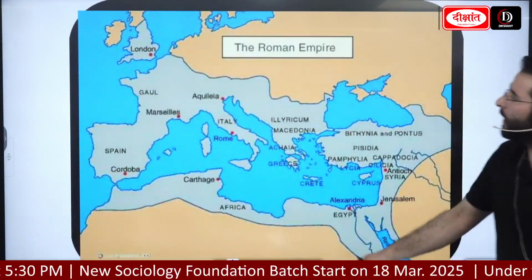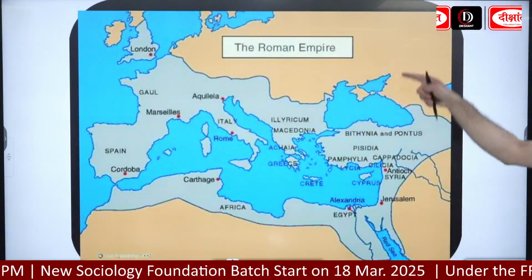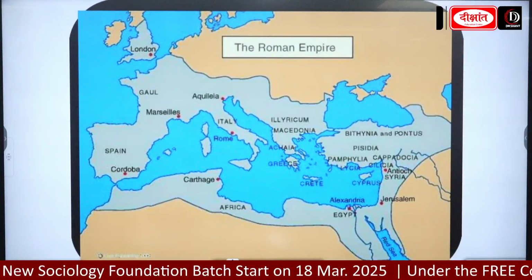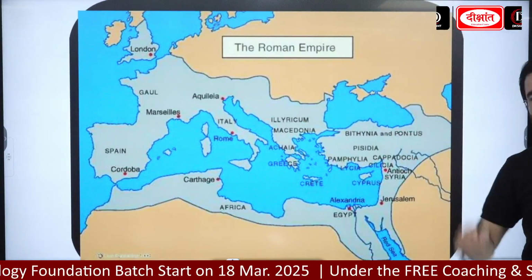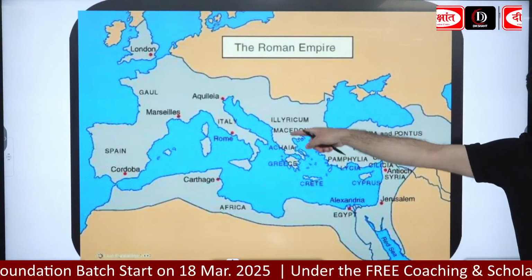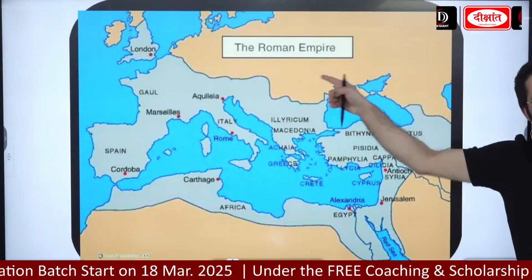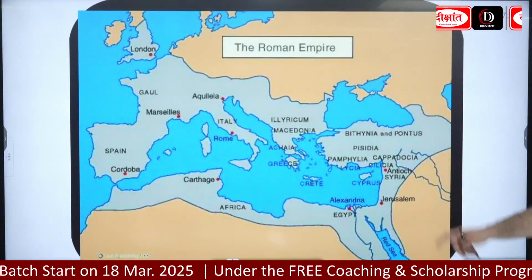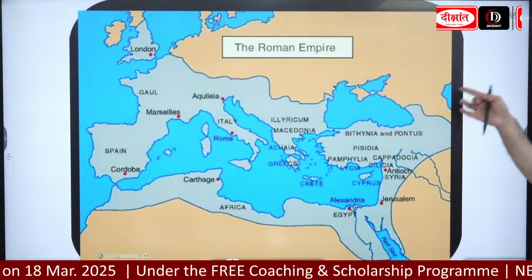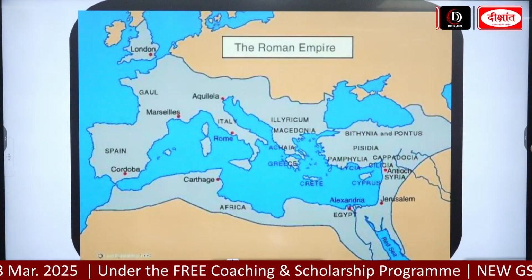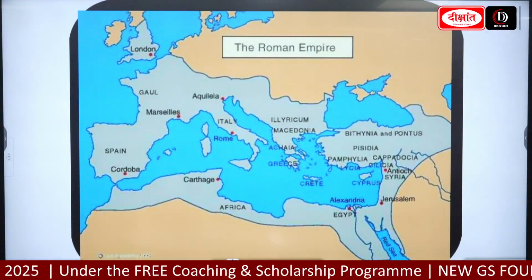We also saw that this Roman Empire got further disintegrated into two parts: the Western Roman Empire and the Eastern Roman Empire. In the Western part, the capital became Rome, and in the Eastern part, the capital was Constantinople, or present-day Istanbul. The Eastern part was called the Byzantine Empire.